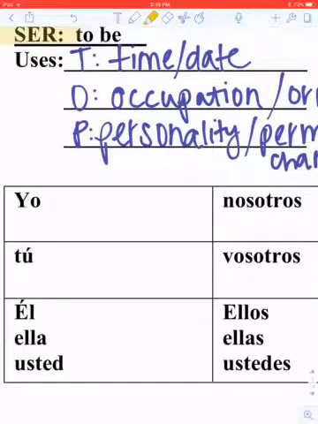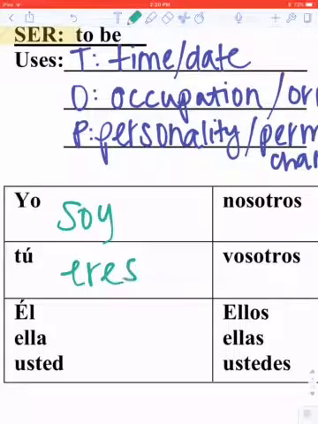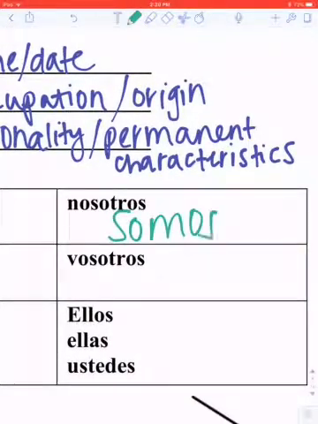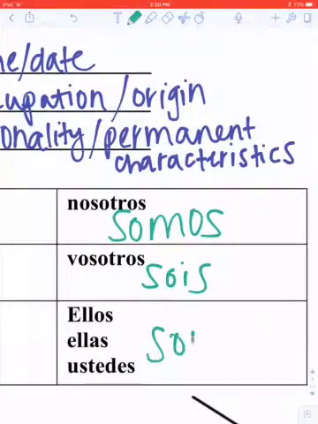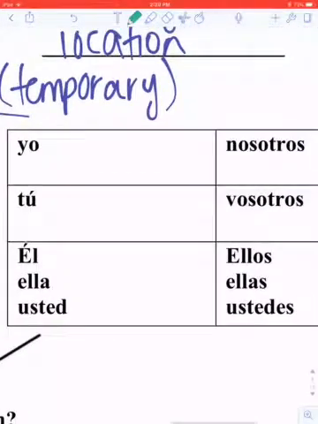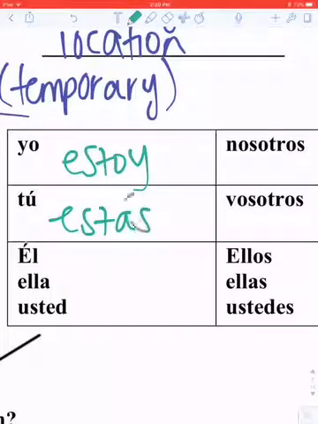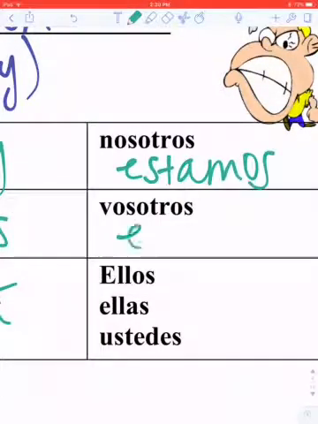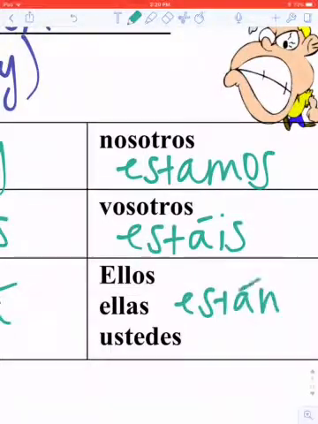Okay, so let's just go through and review the conjugations. Ser, we have yo soy, tú eres, él, ella, usted es, nosotros somos, vosotros sois, ellas, ellos, ustedes son. Then for estar, we have yo estoy, tú estás, él, ella, usted está, nosotros estamos, vosotros estáis, ellos, ellas, ustedes están.